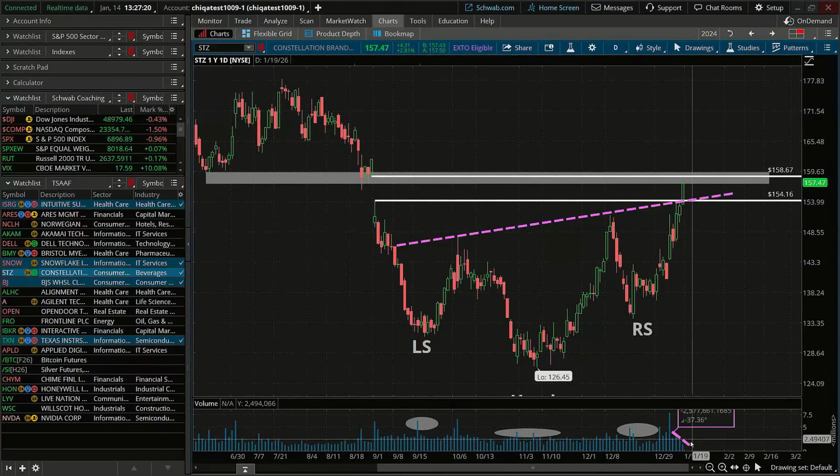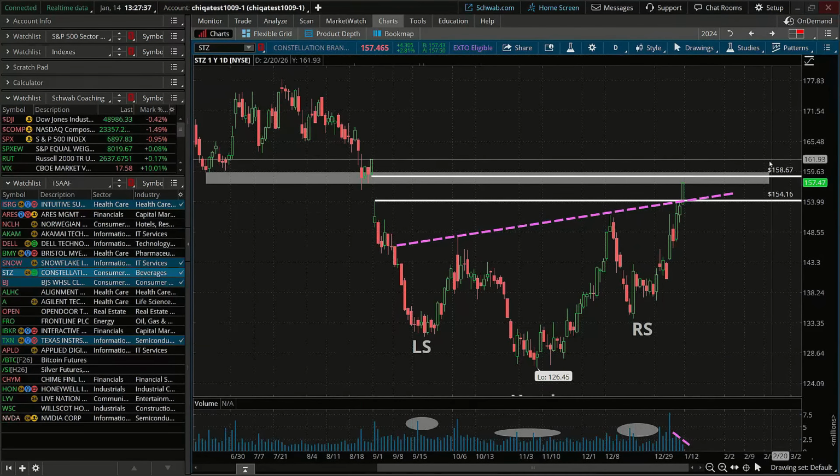But again, we're seeing that increase on light volume in this case. So as a trader, I may wait for additional confirmation, maybe even a 1% break above this next level of resistance here, right around 158.67, and I may even wait to take a trade there. So I'm going to place this as one of our trades here to wait for additional confirmation.